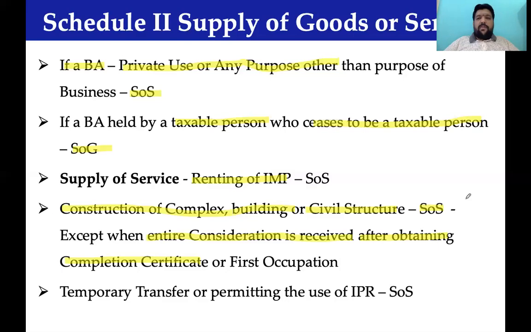On 10th of August 2020, a person has booked a flat for 40 lakhs. Is it a supply of goods, supply of services, or sale of immovable property? Our answer would be supply of services. On 10th of September, if somebody books a flat and is going to pay the consideration only after that, then it will be treated as a sale of immovable property, not leviable to GST.